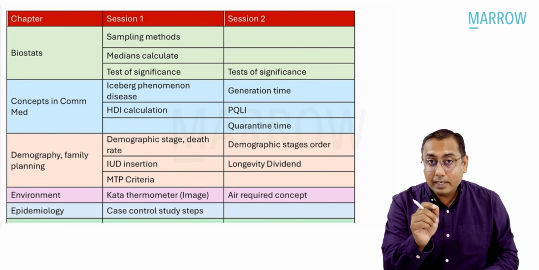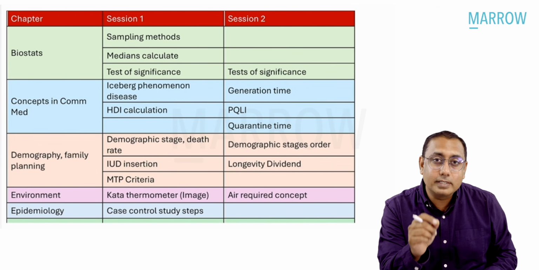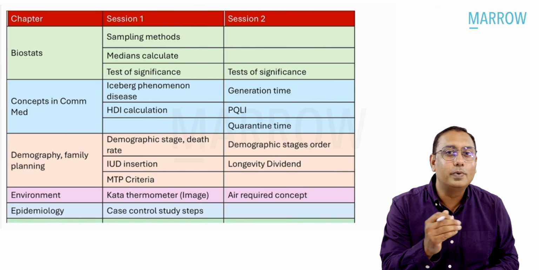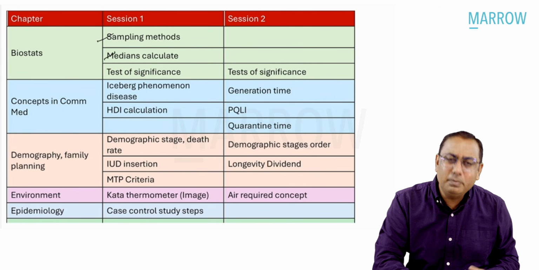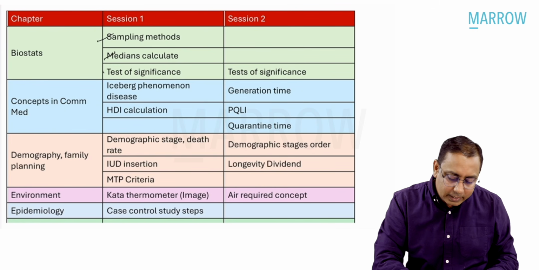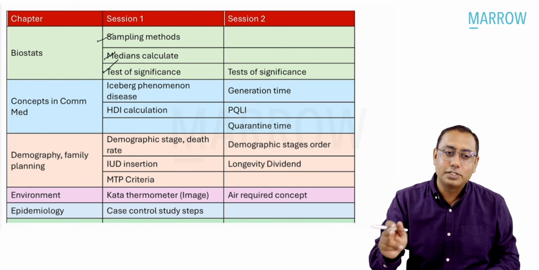Then surprisingly in biostats, this time we had 2-3 MCQs in each session. But the important point is that biostats, as always, was in a relatively very easy format. They asked a question on sampling methods, median calculation, super easy, and test of significance in session 1, and the test of significance topic was also asked in session 2.